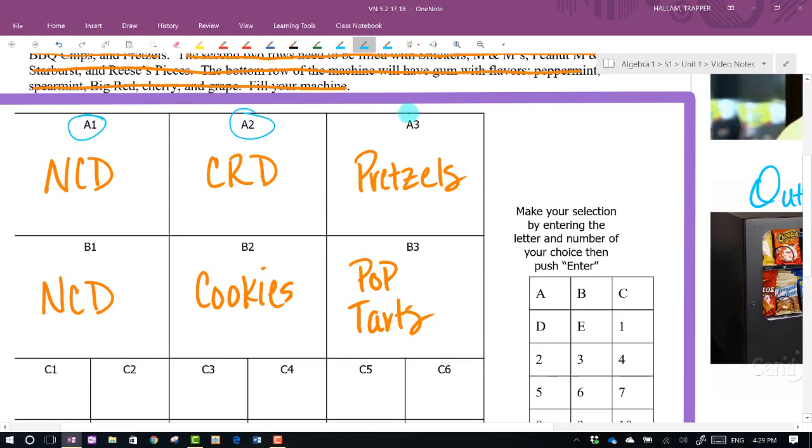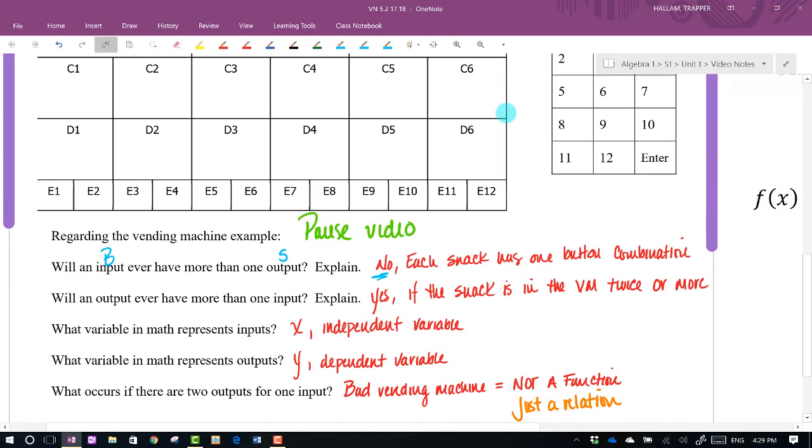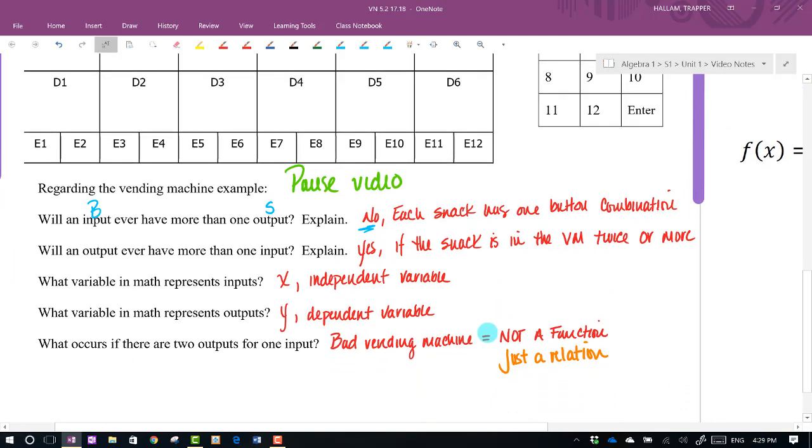The only time that would happen is if there were two bags, you know how they get caught up and the last guy didn't get his snacks, but they were together and you might get really, really lucky. But we're going to ignore that. So no, really, for a vending machine or a function for us, every input should have exactly one output, one unique output. And that's a big piece we need to make sure that we know.